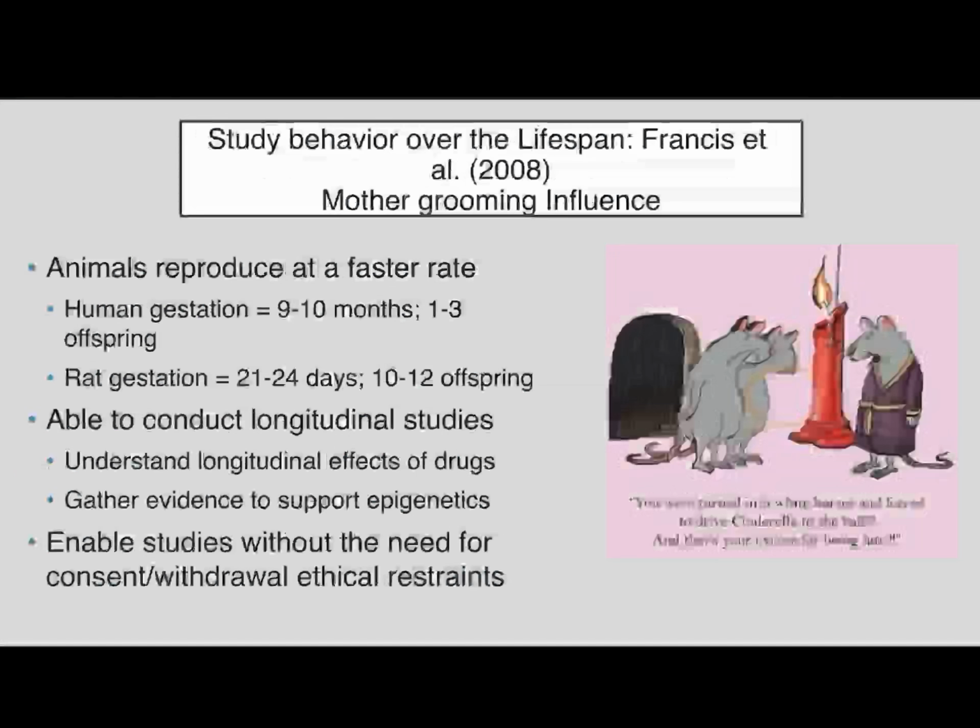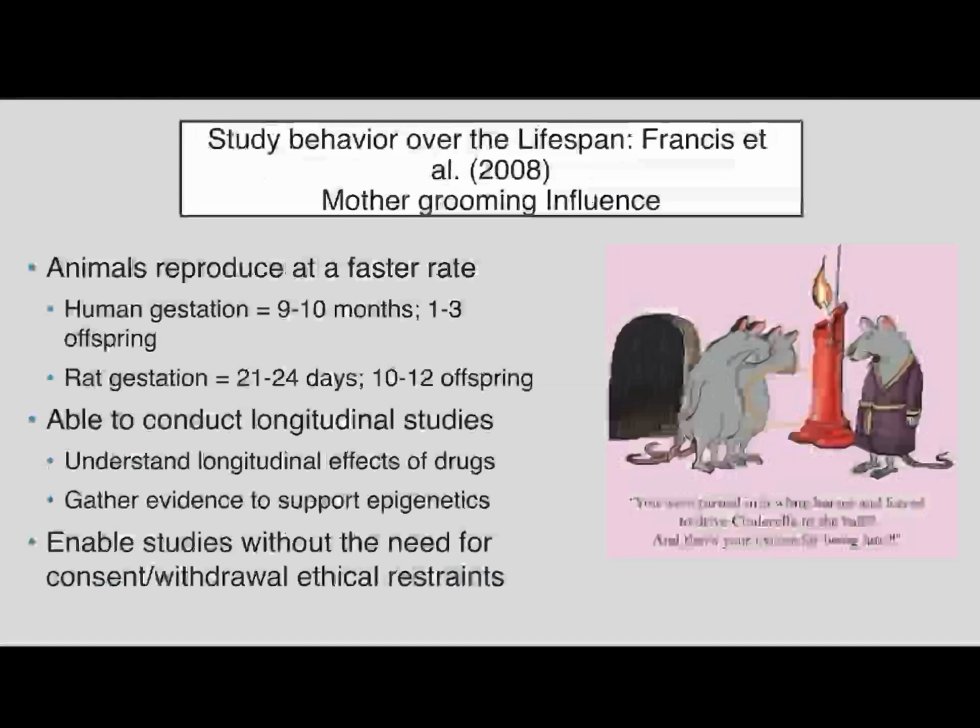Right? I couldn't really do this with humans because, for humans, they're pregnant for 9 to 10 months, and for each pregnancy, they might have 1 to 3 children. Right? But for a rat, they're pregnant for only about a month, so 21, 24 days. And then for each pregnancy, they'll have 10 to 12 baby rats. Right? I can get more rats at a faster rate, and I can track what happens across their lifespan at a faster rate.